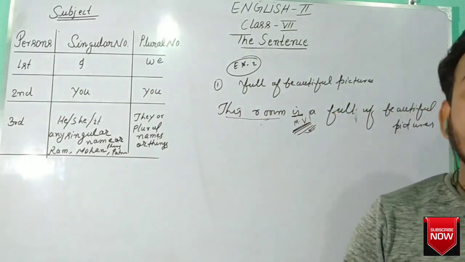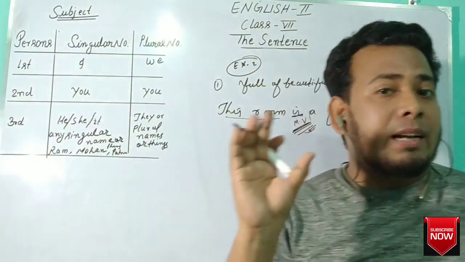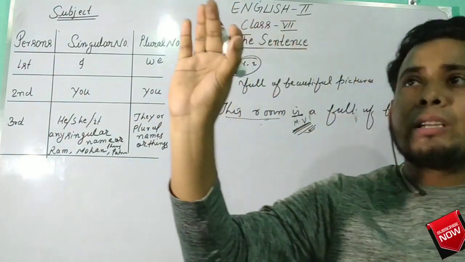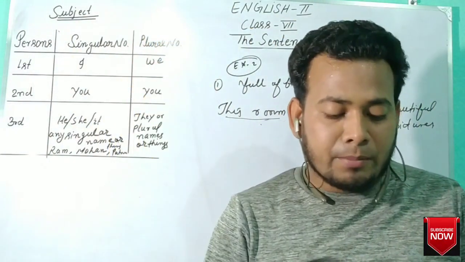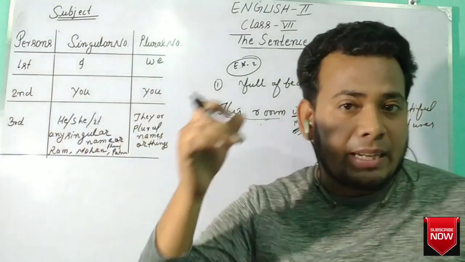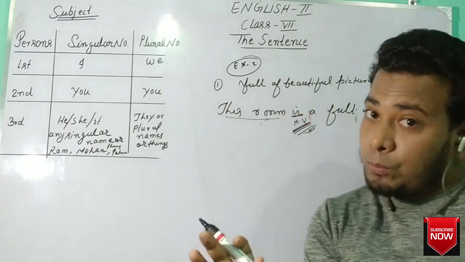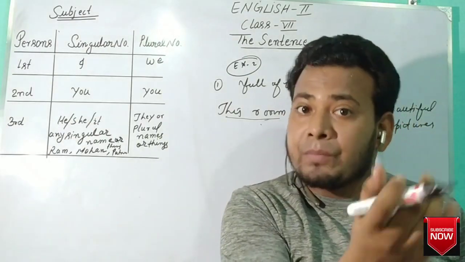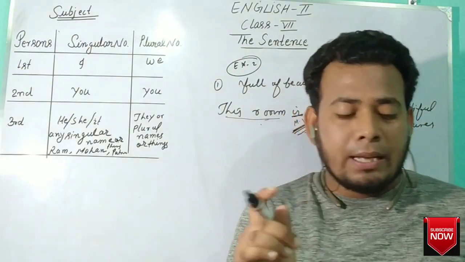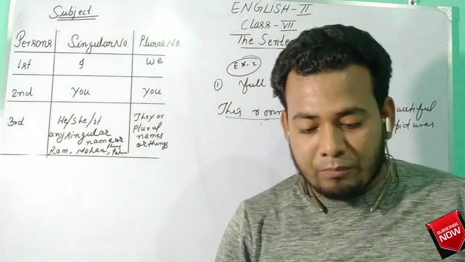Covered with mud. Covered with mud means we can make a sentence by using the phrase covered with mud. The buffalo is covered with mud. Now we can write 2 hours late. She has come 2 hours late. Here 2 hours late is a group of words that makes sense but not complete sense. Okay.